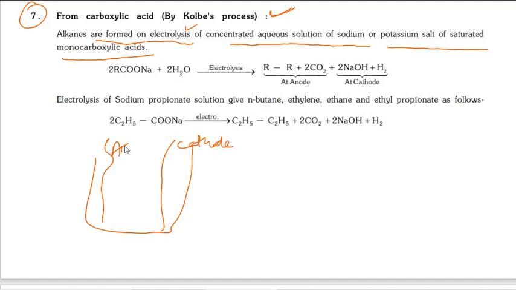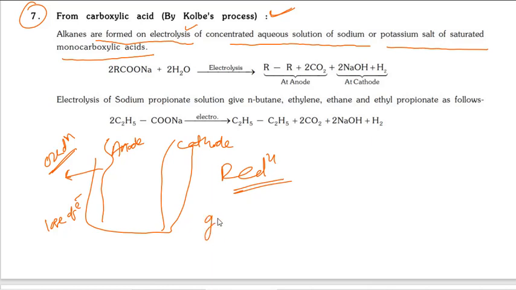See here, at anode always, at all conditions, oxidation reaction takes place. At cathode reduction reaction takes place. So oxidation means what? Generally loss of electron. In the cathode generally gain of electron happens. Okay, we can see the mechanism, first you see the product. So at anode this alkane and carbon dioxide is forming.